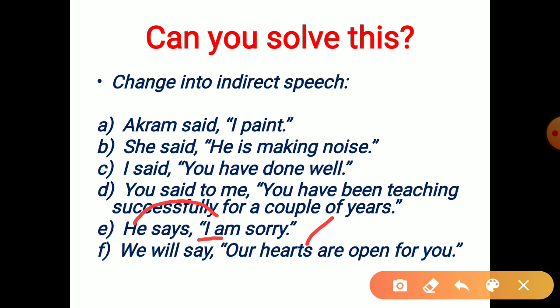Okay. Now, our next sentence is, we will say, it's in the future tense. So when the reported verb is in the future, there is no need to change tense in the reported speech. So the only thing we need to change is the pronoun. We have two pronouns: our, a first person pronoun, will change according to subject. Then we have a second person pronoun, which will change according to object. There is no mention of object, but we have to guess it ourselves. So we will say that our hearts are open for you.